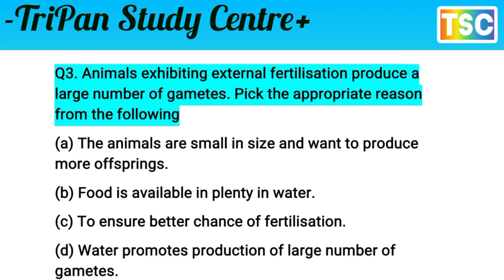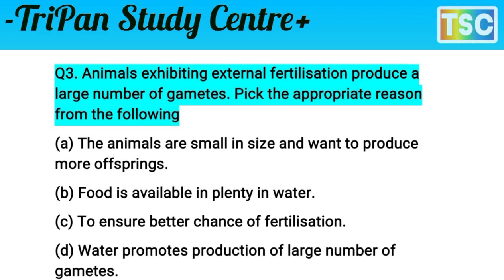Next question on your screen. Animals exhibiting external fertilization produce a large number of gametes. Pick the appropriate reason from the following.